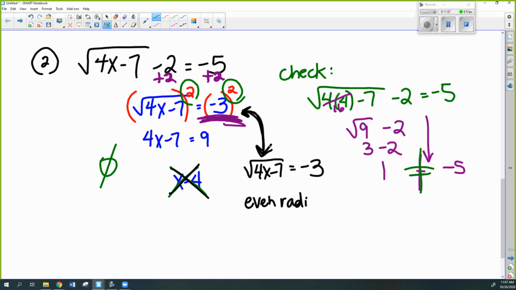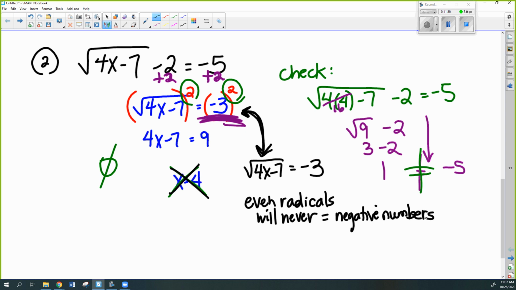When you isolate the radical, even radicals will never equal negative numbers. All right, so if you notice that early, you can actually say no solution right from the start. But if you don't want to worry about just one more thing to remember, you can work it out as long as you check it. Okay?